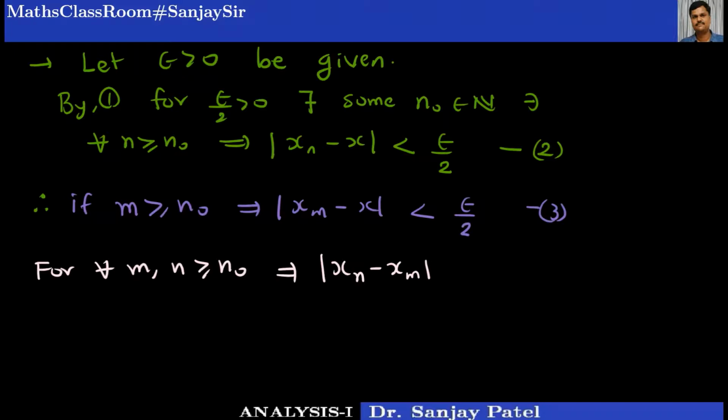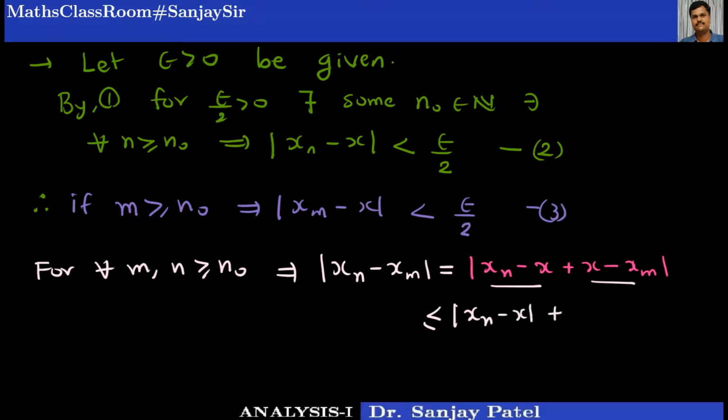If I consider this, then I can write this as mod of xn minus x plus x minus xm. So what I'm doing is adding and subtracting the real number x in this modulus. Then applying the triangle inequality, I can rewrite this.